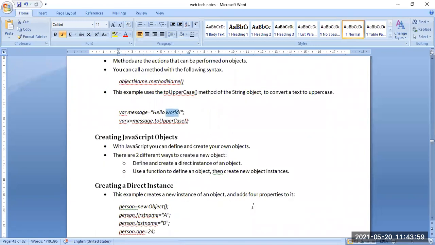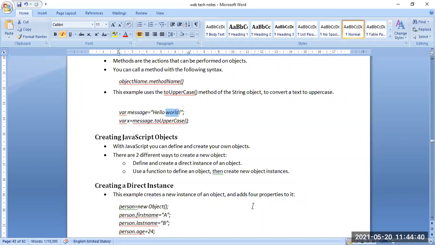So how to create these JavaScript objects? For creating a JavaScript object, there are two different ways we can see. One, define and create a direct instance of an object. Two, use a function to define an object, then create new object instances.